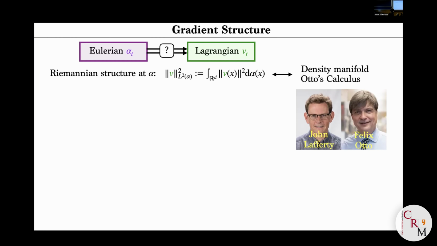But of course, if you rotate your isotropic Gaussian, it still stays an isotropic Gaussian. So for instance, any rotation is a transportation that would also leave the Gaussian invariant. So the question is, how do you solve this inverse problem? If you give me a Eulerian representation, what are the admissible V and how do you single out a favorable vector V?